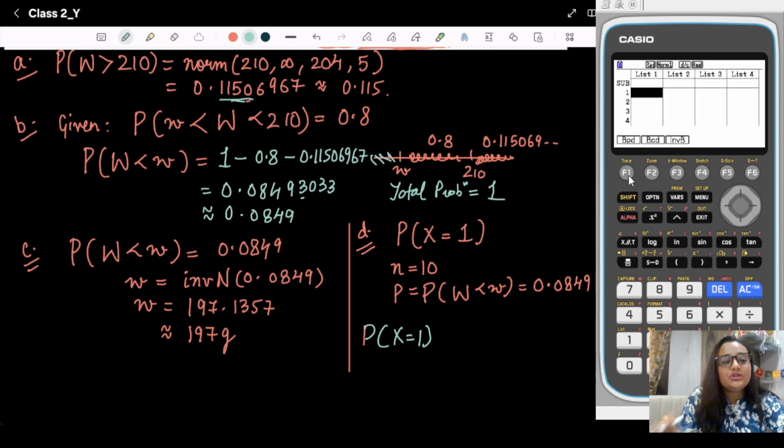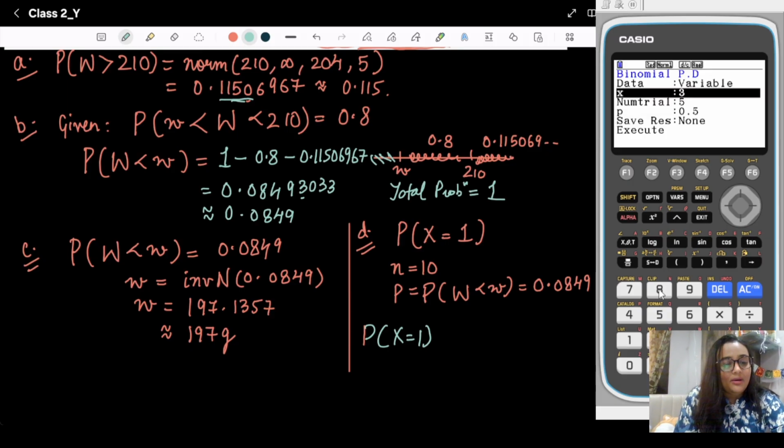Whenever we have an inequality, we choose CD. So PD, binomial, X is 1. The number of trials is 10, chosen from the 10 selected bags. And P is 0.0849, so enter 0.0849 and press it.